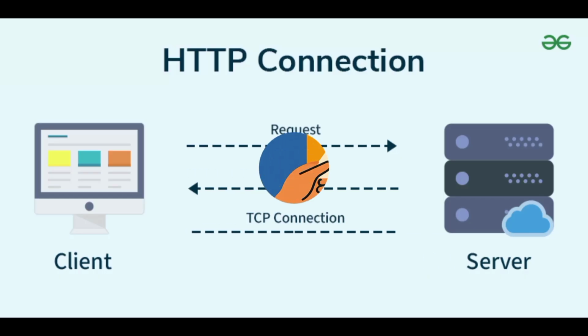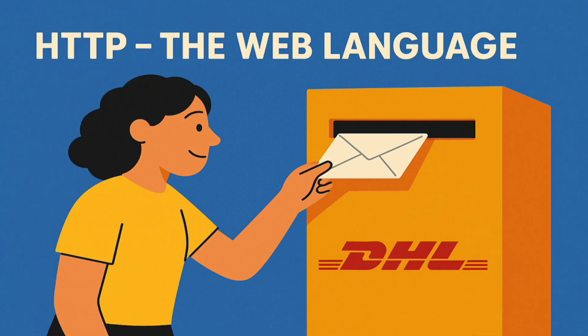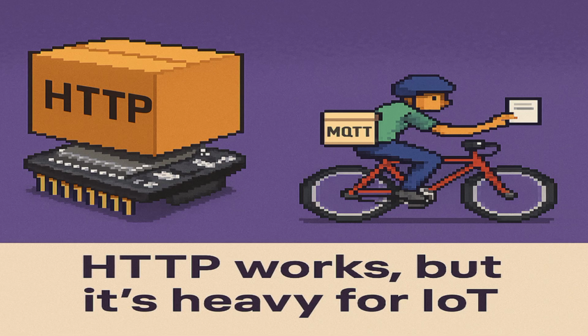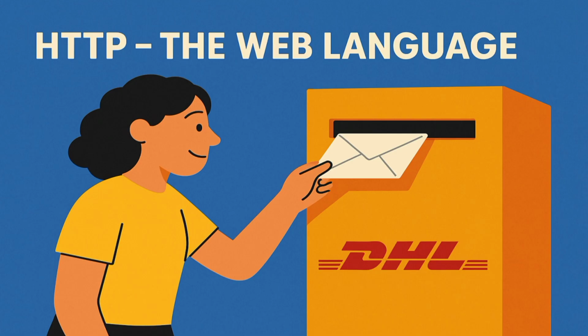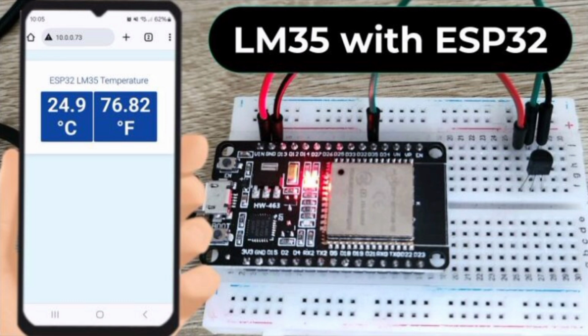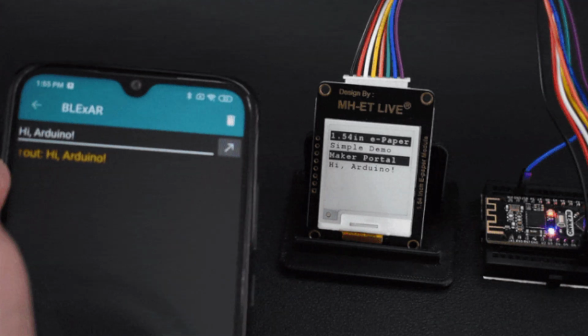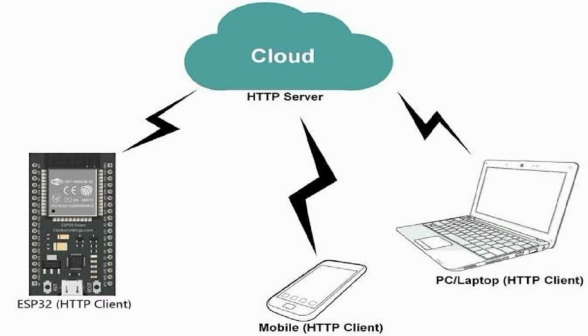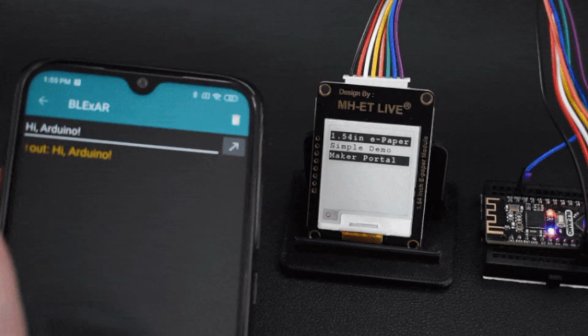The next IoT protocol is HTTP. HTTP is the same language your web browser uses, but it's like sending a big heavy box for just a small message. It works, but it's not very fast or efficient for IoT devices. Let's say your ESP32 wants to send temperature data to a cloud server. It uses HTTP just like your web browser, but unlike a browser loading a web page, the ESP32 sends sensor data, say every 10 seconds, and that data is wrapped in a full HTTP request.